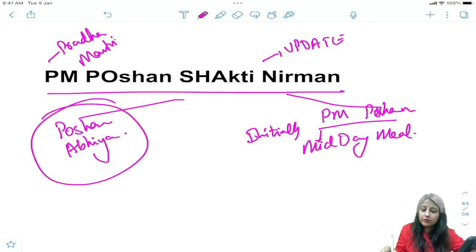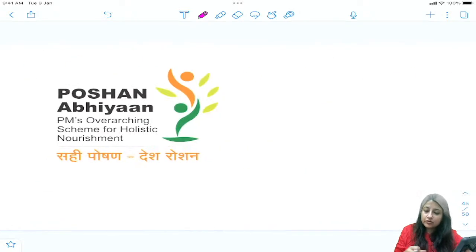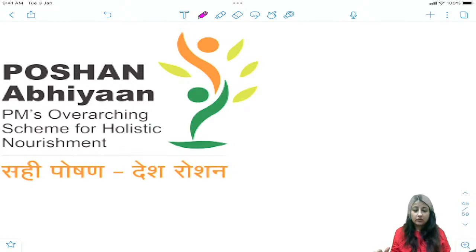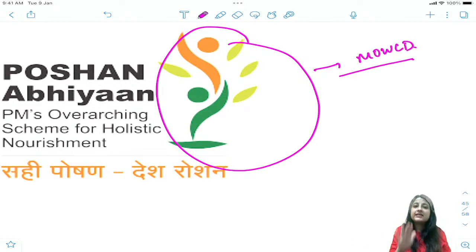Now let's talk about both of these. Poshan Abhiyan is also under Ministry of Women and Child Development. Midday meal, which is now PM Poshan, is under Ministry of Education. Any of this can come. So let us see the logo of Poshan Abhiyan. This is Poshan Abhiyan. Pradhan Mantri's overarching scheme for holistic nourishment, not nutrition, nourishment. Just look at this logo and remember it is under Ministry of Women and Child Development, just like ICDS.